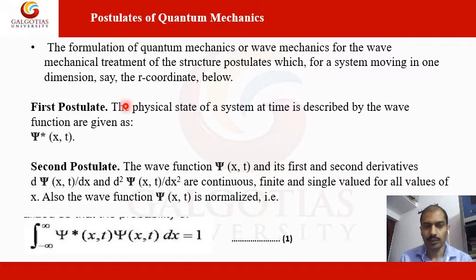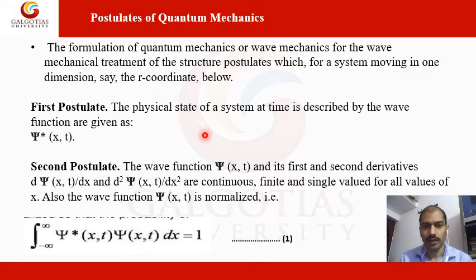So what were the postulates? There are a total of 6 postulates given in quantum mechanics. The formulation of quantum mechanics or wave mechanics for the wave mechanical treatment of structure has postulates for a system moving in 1D.